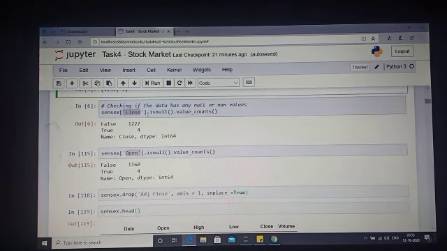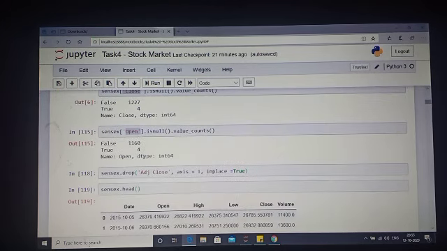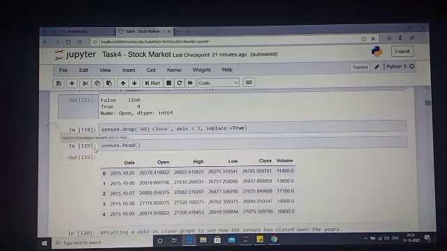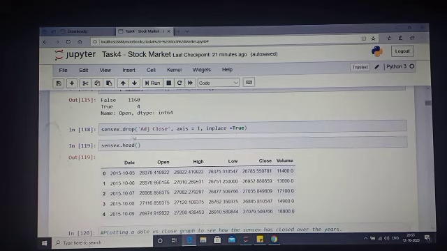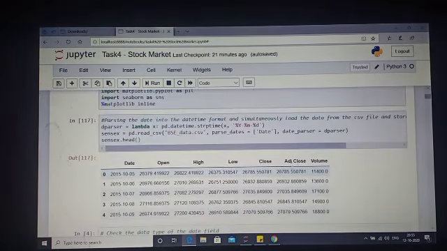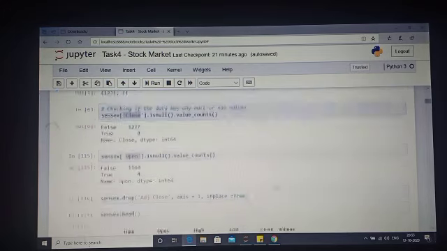I've just tried to randomly see whether there are any null values present in the data. In close and open I've tried to see, and around 4 null values are there. This I've taken care of at the end, I'll show you. I also saw that the ADJ close column is not of much use, so I've dropped it.